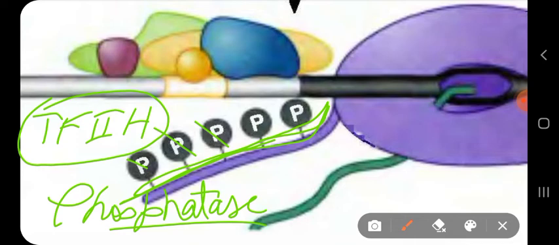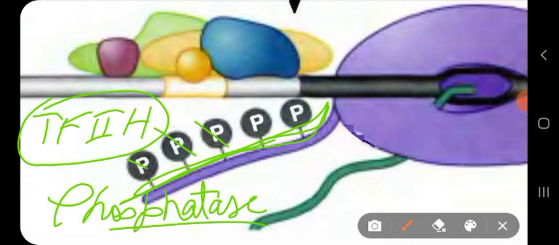And in most cases, when kinase acts, it causes activation of the protein. So here also the tail of the RNA polymerase is phosphorylated by kinase enzyme and causes activation of the RNA